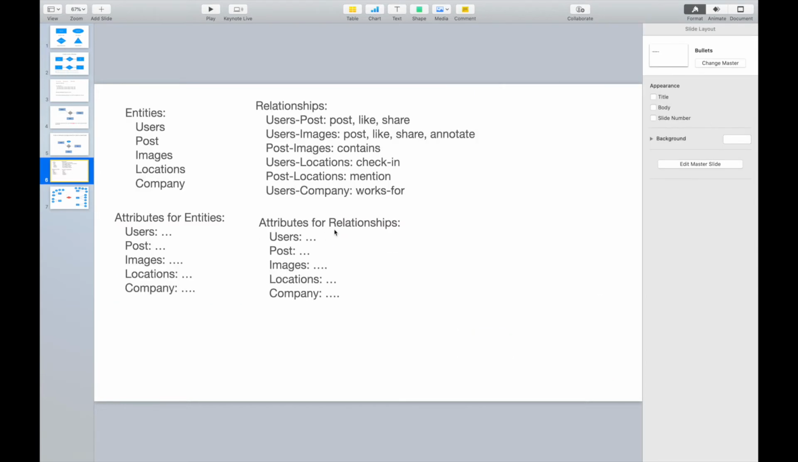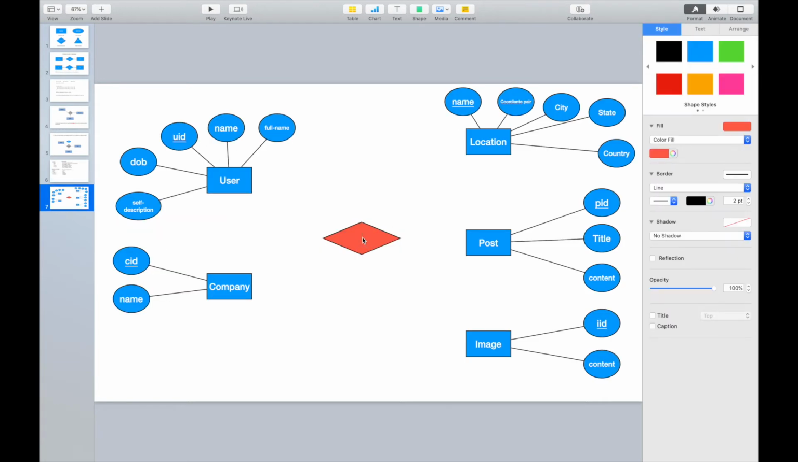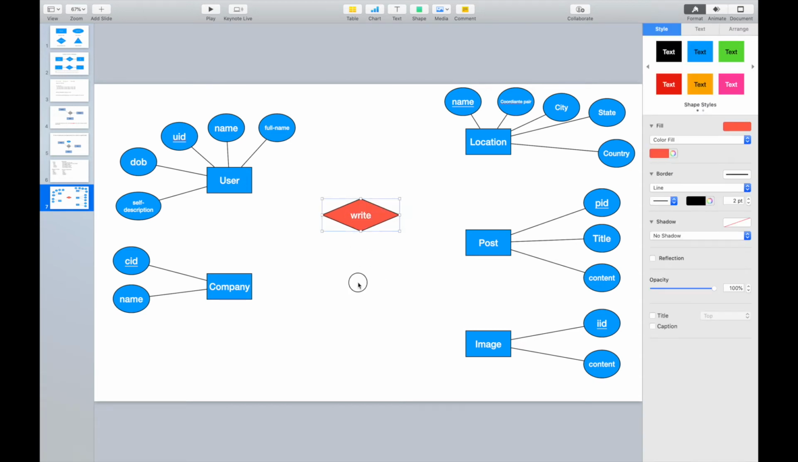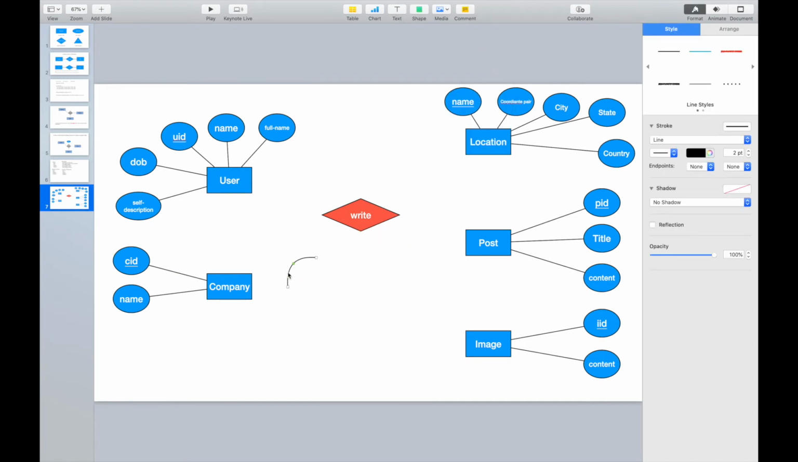Maybe I don't use post. Post will be confusing, right? We can use write. And we can use a upper node for images. Let me do the write. And we can add some lines to the write relationship between user and the post. We add to the write, we add to the user, we add to the write, we add to the post.